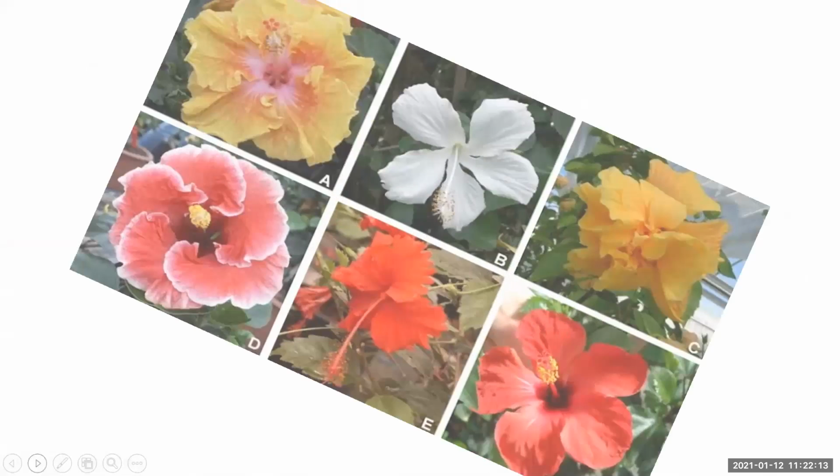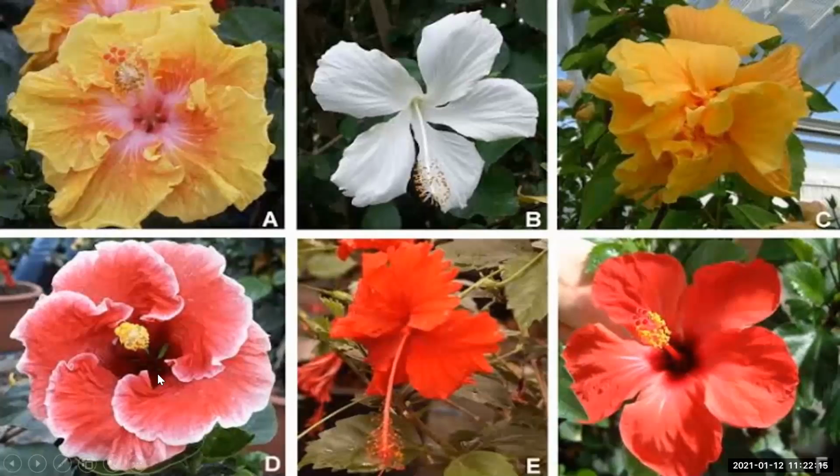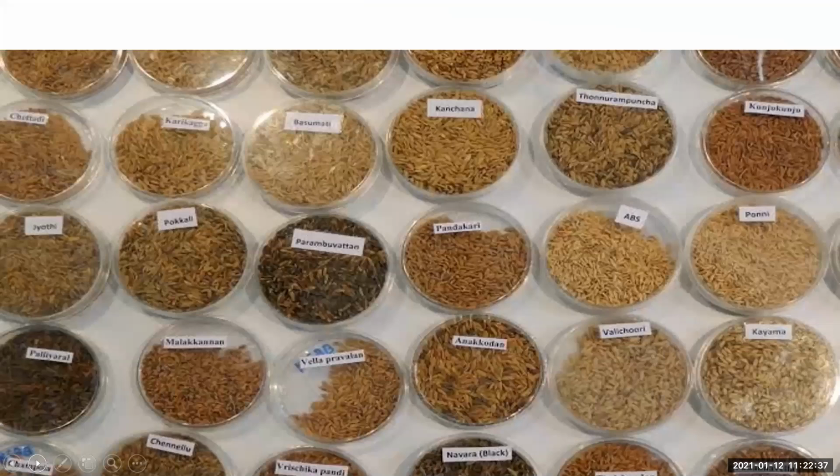See here, I would like to give you an example of a flower. This is a hibiscus flower. You can see there are six hibiscus plants, but they are genetically different. Their color is different, the petals are different. This is because they are genetically different. So this is also one example of genetic diversity: the same species having different genetics.